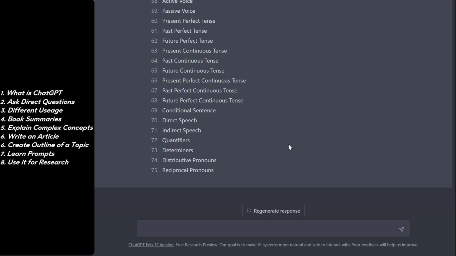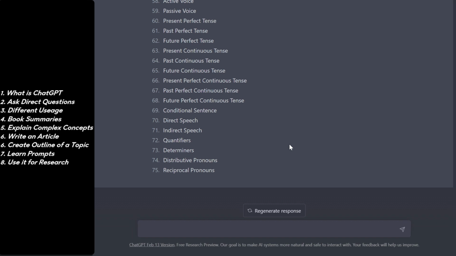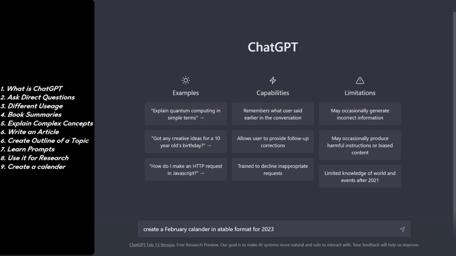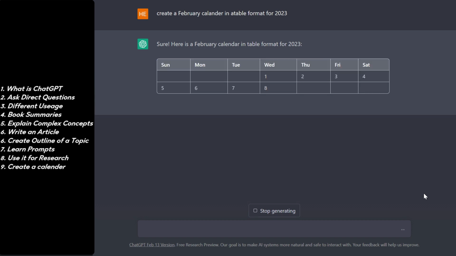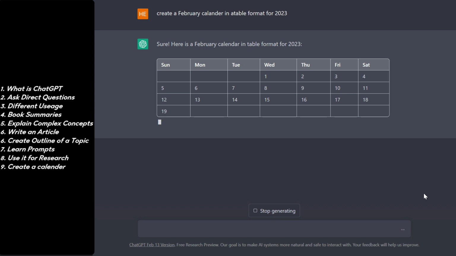So apart from research, you can use it for creating the things that you use in your normal daily life. So for example, I'm going to ask it to create a February calendar in a table format for 2023. So you would see that it is going to start creating a table and then fill all the cells with the dates, as you are seeing right now on your screen. So ChatGPT can create calendars for you also.